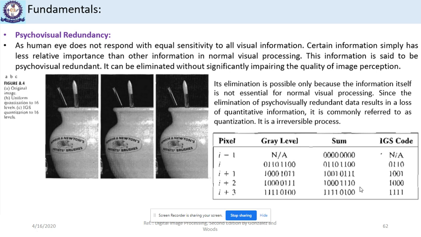In the case when the higher side is 111, nothing is added and the same value is taken as the IGS code. These four bits of IGS code are then used to represent this image. So in IGS code we are using only 4 bits, but the false contouring is not appearing in the IGS code representation, which was appearing in the 16 level representation of this image. This is how we can remove the psychovisual redundancy.